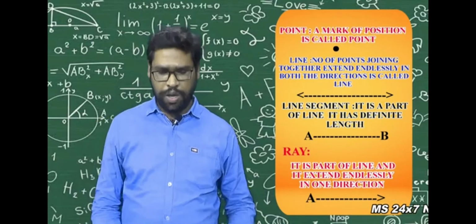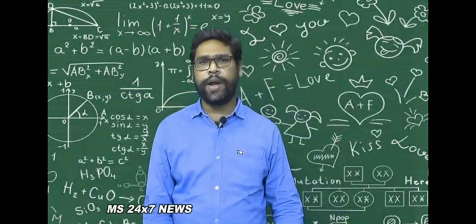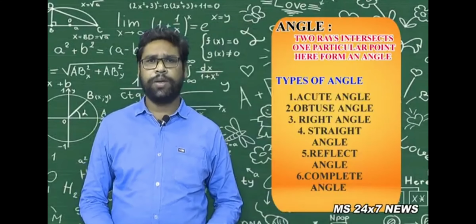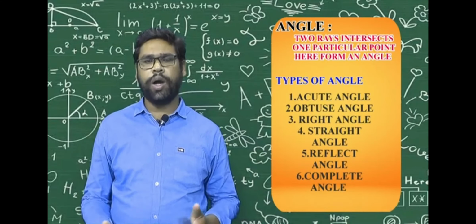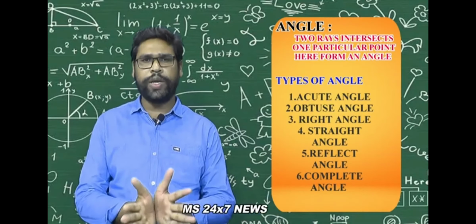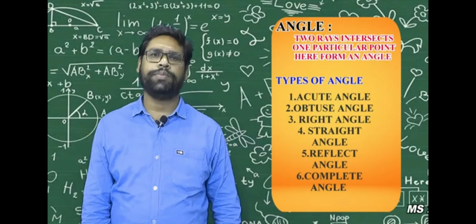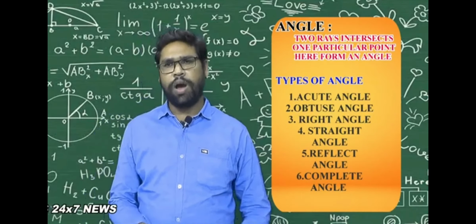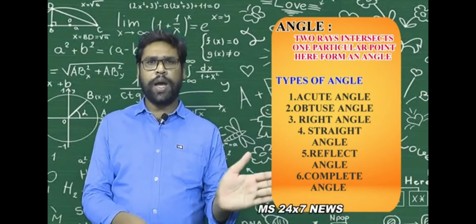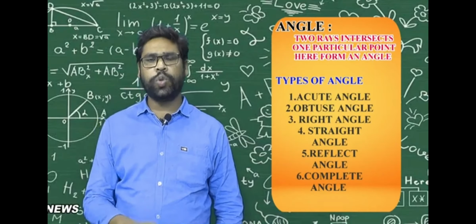These are the basic geometrical ideas. Next we discuss angles. What is an angle? Two rays intersect at a particular point, and that point forms an angle. Another definition: a ray rotates to the other side, forming an angle.